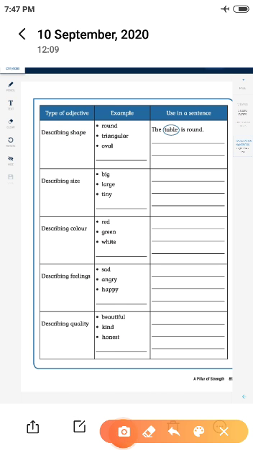There are different types of adjectives. The adjectives may describe the shape, the size, the color, the feelings, the quality, or even taste. Here are some examples given. You have to frame sentences of your own using the given examples or with your own examples.